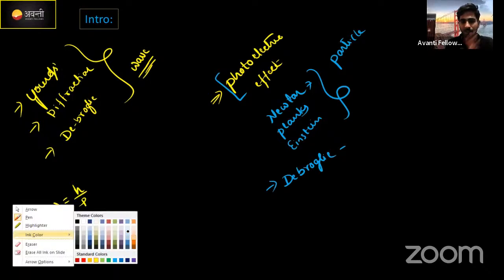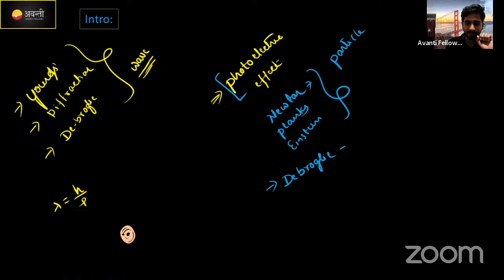Just imagine this is a matter. Matter means it has mass, m. Suppose this matter is moving with the action of a force, which means while it is moving it has a velocity, in this direction. What de Broglie says is that when a matter is moving, along with this matter there is a wave associated. A wave is associated with the moving matter.